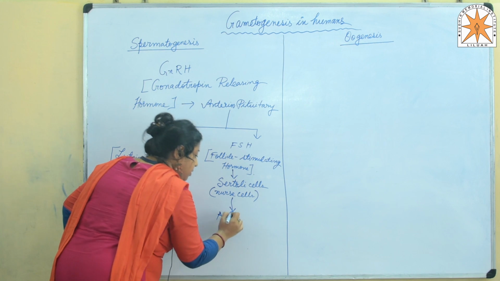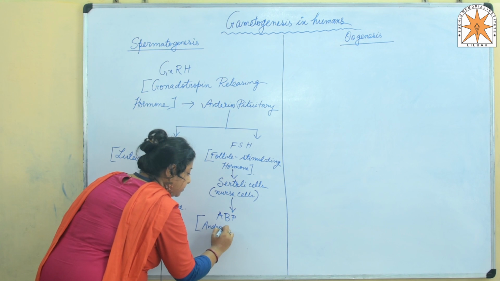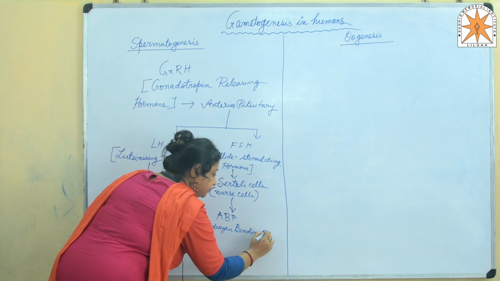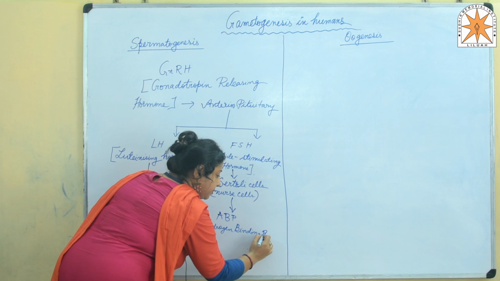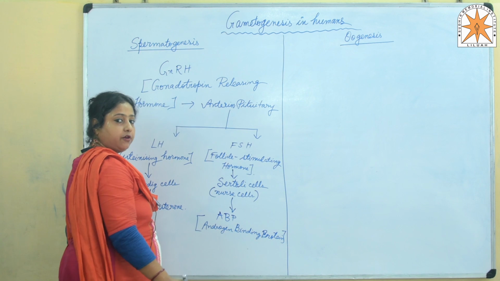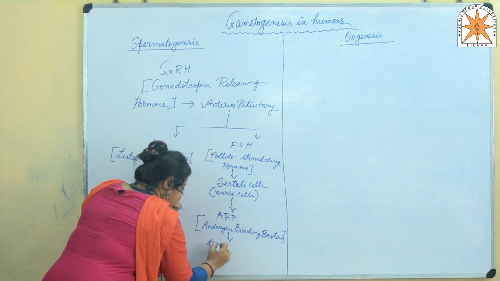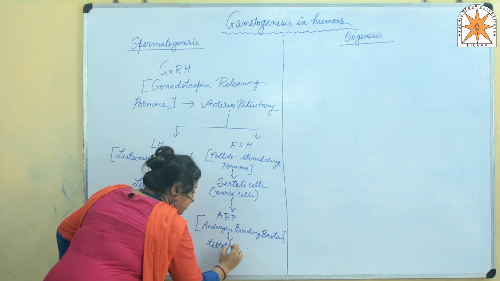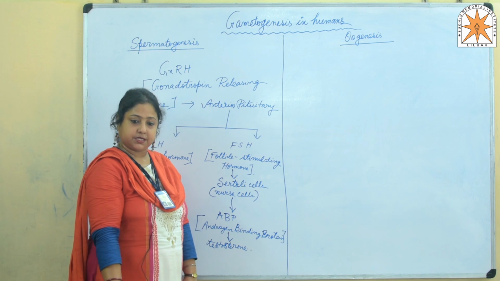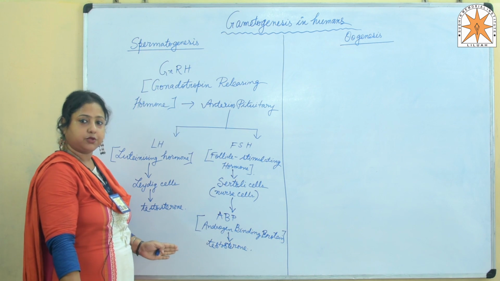ABP, also termed as androgen binding protein. Androgen binding protein helps to maintain a very high level of testosterone in order to maintain the process of spermatogenesis. So this was all about the hormonal control of spermatogenesis.